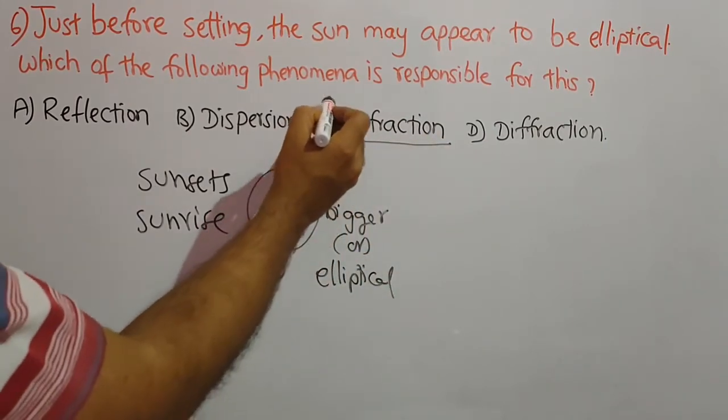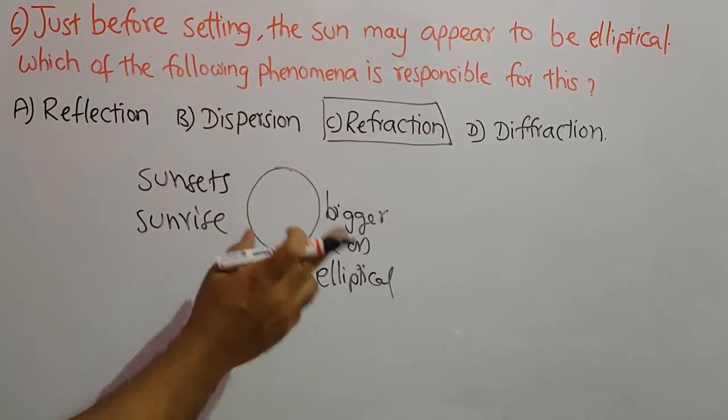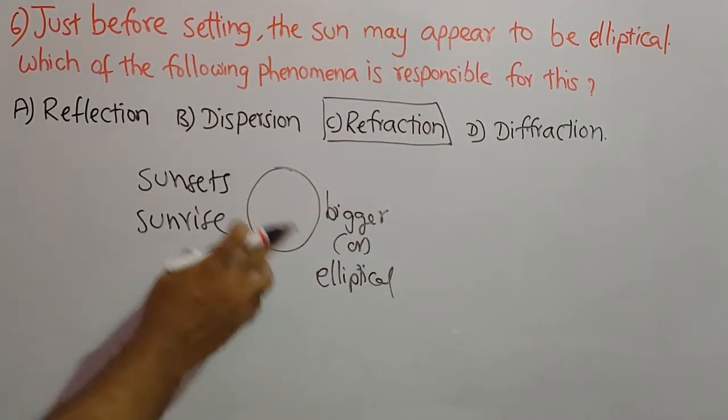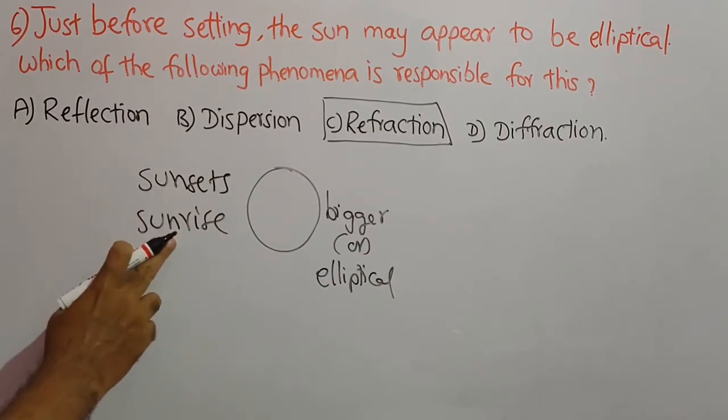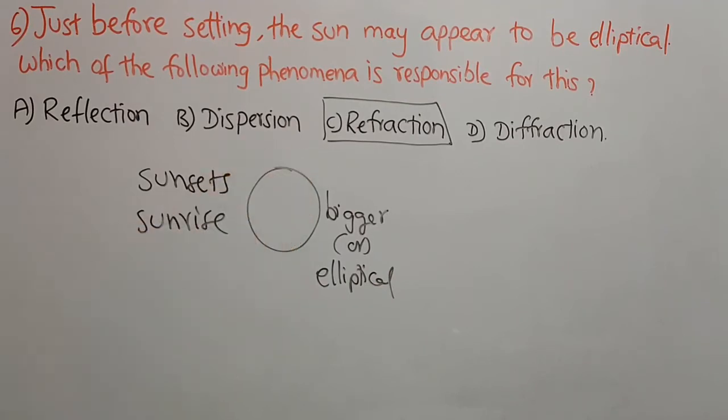So the refraction phenomenon is responsible for the bigger or elliptical size of the sun during sunsets and sunrises. So the answer for this question is refraction.